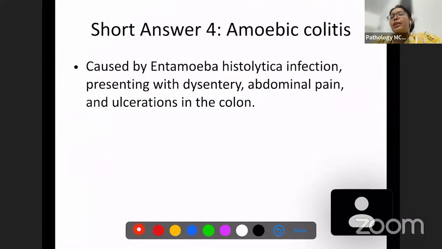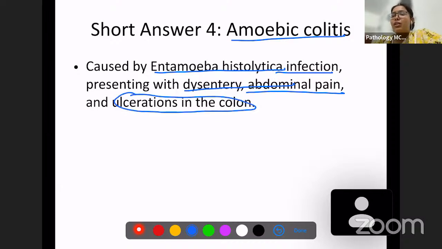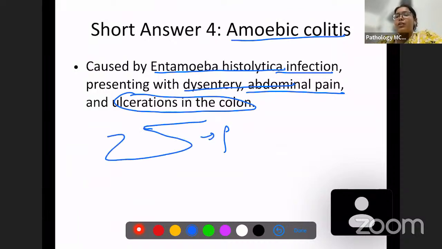Now let's move on and discuss another short answer question, which is amoebic colitis. Amoebic colitis is caused by Entamoeba histolytica infection. This is a parasite. And usually the presenting symptoms are going to be dysentery and abdominal pain, and in histopathology, you will see ulcerations in the colon. That too, very specifically, you will see flask-shaped ulcers.